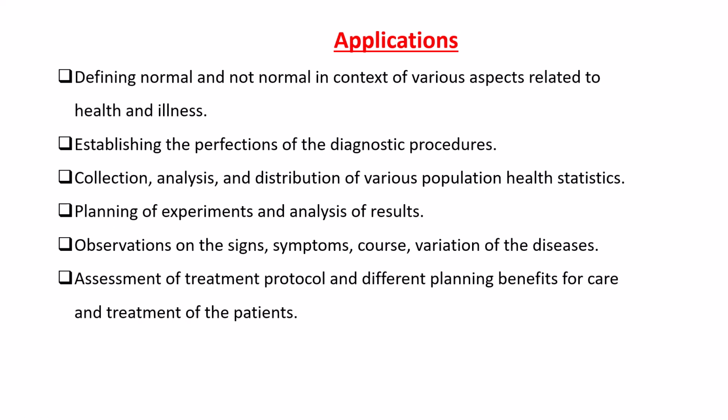Assessment of treatment protocol and different planning benefits for care and treatment of the patient. For this also we can use statistics. This treatment protocol is made by the experts in that field, so they always follow the research. If they make one protocol, they will follow the protocol.